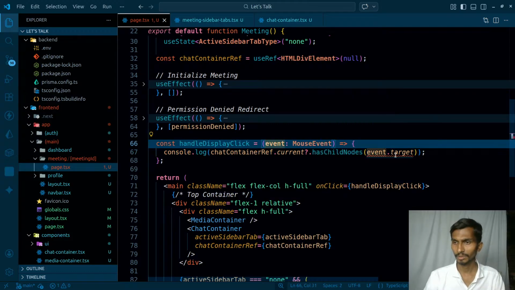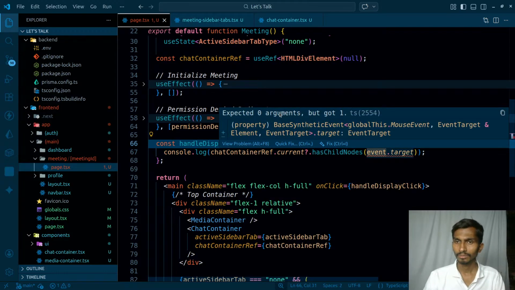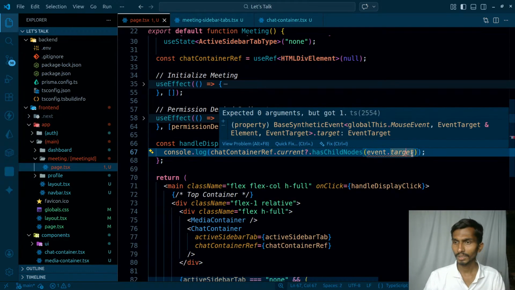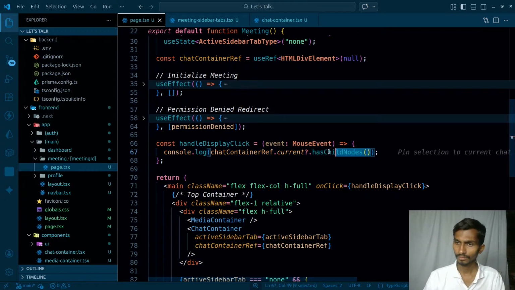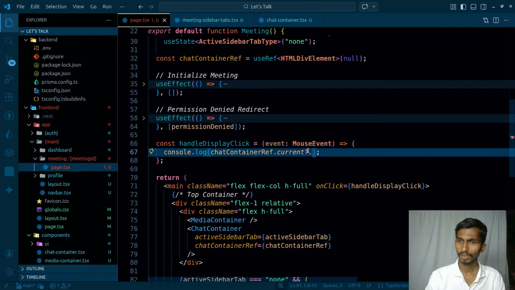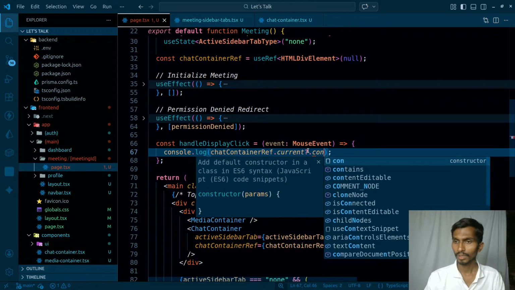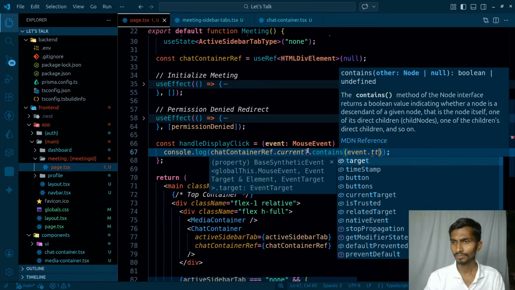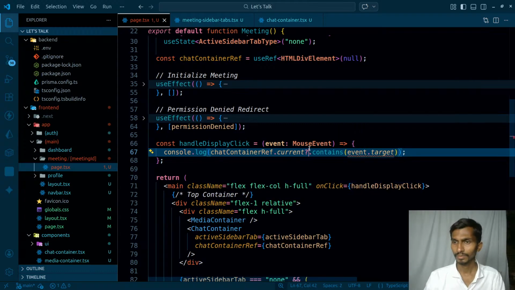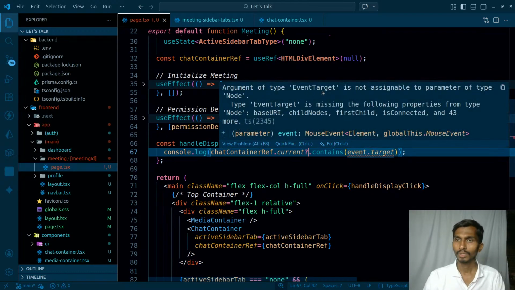I don't know whether this is going to be right or not. Expected 0 but got 1. Really. dot contains event.target. Again, what is the issue? Event.target is not assignable to Node. Event.target is missing the following properties from the base type.